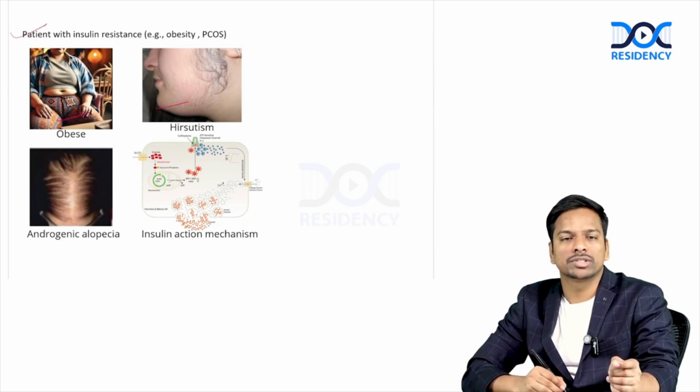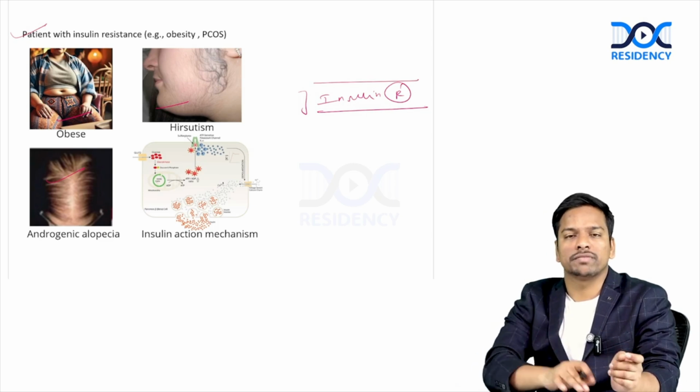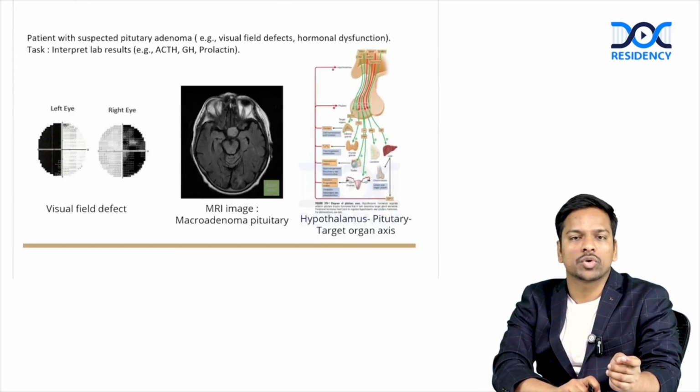The patient will be obese, with hirsutism and androgenic alopecia. So probably this is indicating insulin resistance, and you have to think about diabetes or metabolic syndrome. Okay, so this is about insulin resistance. Now let's start with the pituitary first. So this was just the orientation.